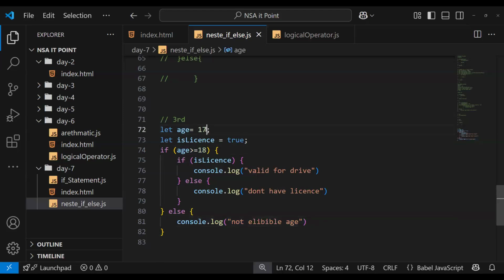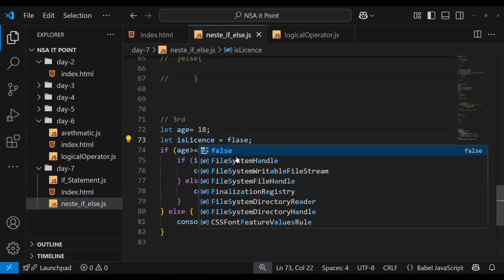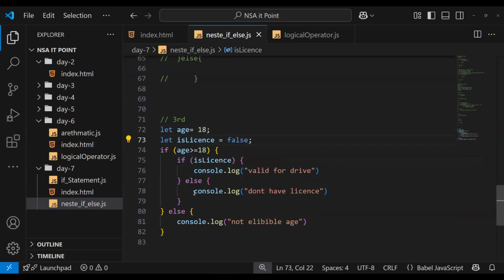If the age is 18, it gets inside this one. Then JavaScript will check whether license is true or false. If it's true, it will run this one. If it's false, it will run this one.